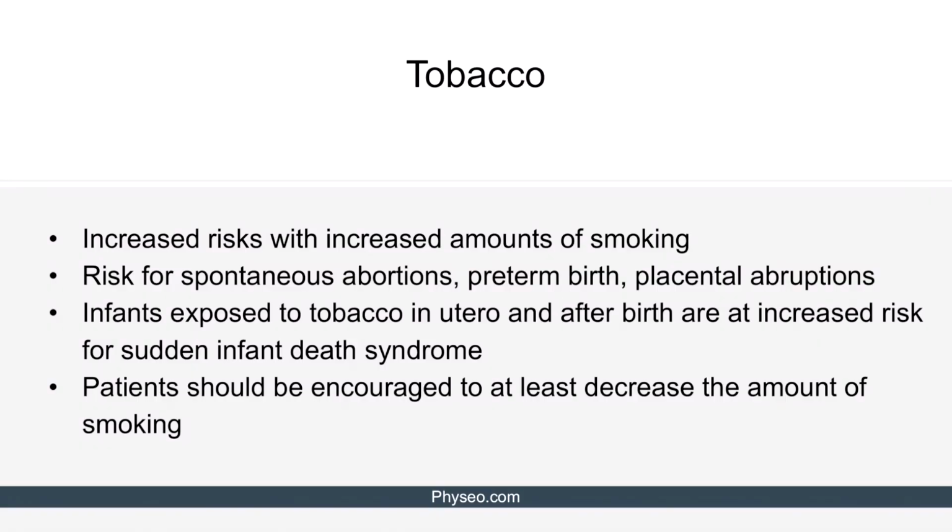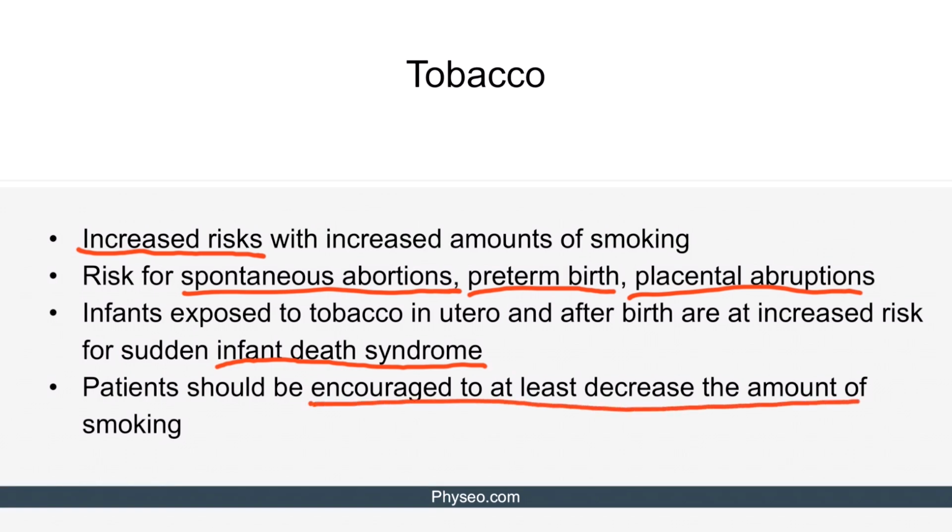Another commonly used substance during pregnancy is tobacco, typically in the form of cigarette smoking. The effects of smoking on pregnancy are increased with an increased amount of smoking. In patients who smoke, there is an increased risk for spontaneous abortions, preterm birth, and placental abruption. In addition, infants who are exposed to tobacco in utero and after birth are at an increased risk for sudden infant death syndrome. Any patient who is currently smoking during pregnancy should be encouraged to at least decrease the amount of smoking if they're unable to quit.